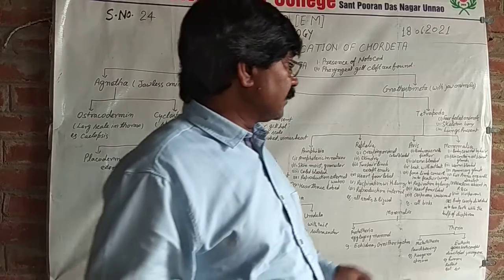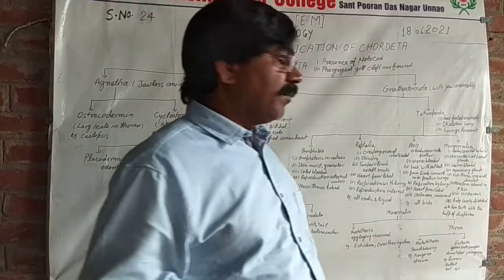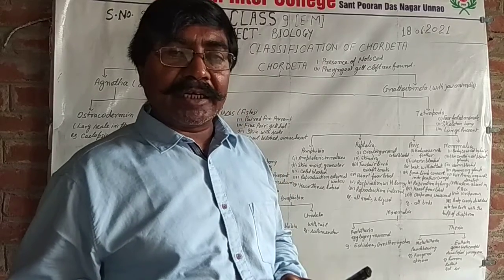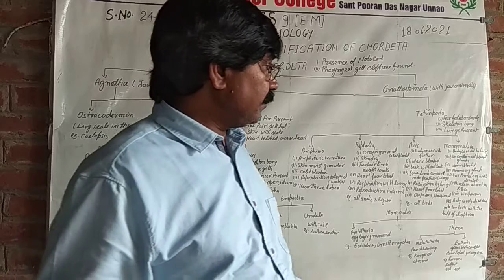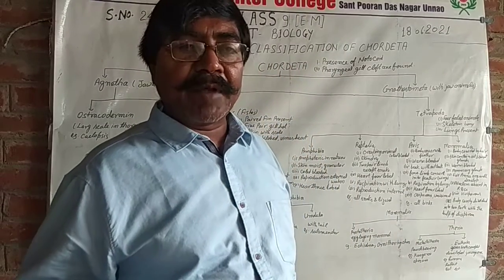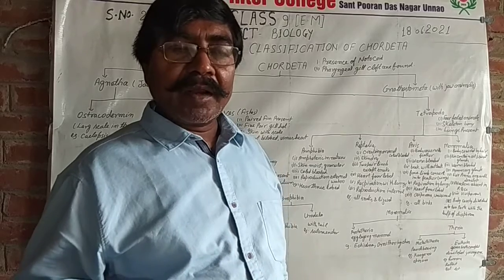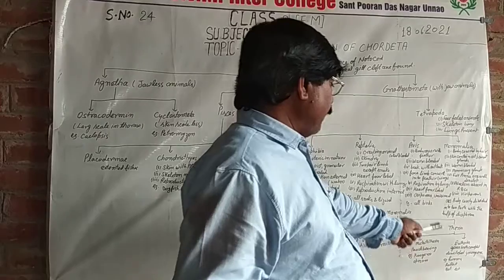Pinna is well developed, and nucleus is absent in RBCs except in camel and llama. Body cavity is divided into two parts, thorax and abdomen, by the diaphragm. So these are the characters of Mammalia.